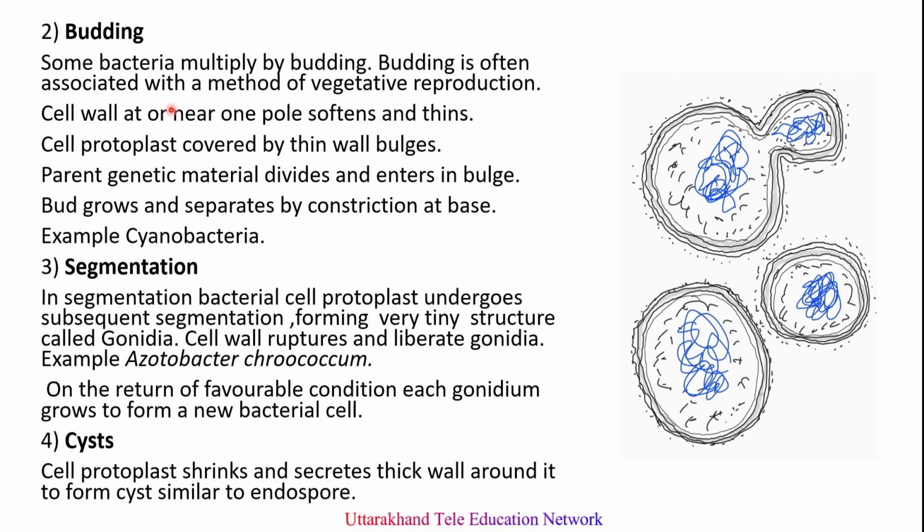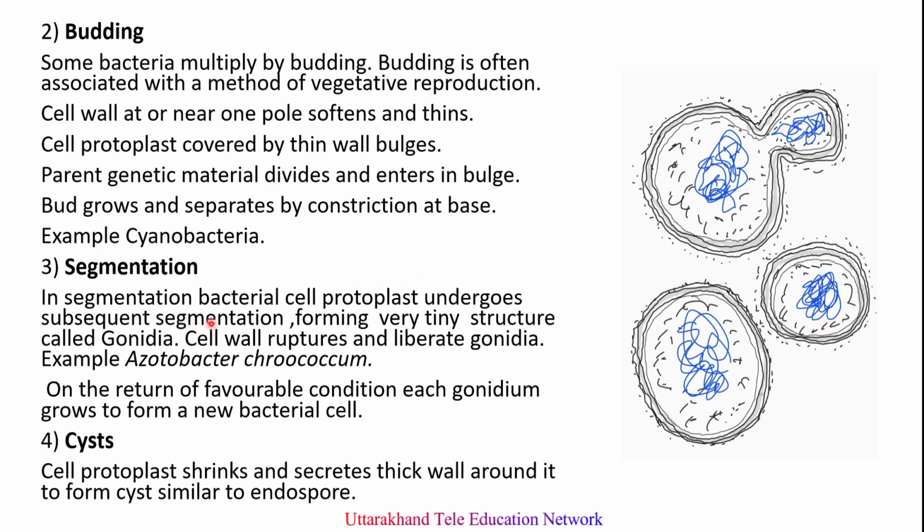Budding is another common method of vegetative reproduction in bacteria where the cell wall at or near one pole softens and thins, and the protoplast is covered by a thin-walled bulge. Parent genetic material divides and enters the bulge, and this bud grows and separates by a constriction at the base. After separating from the parent, this bud grows and forms a new bacterial cell.